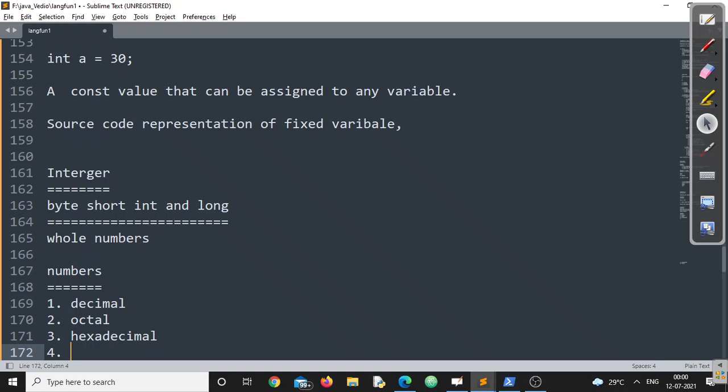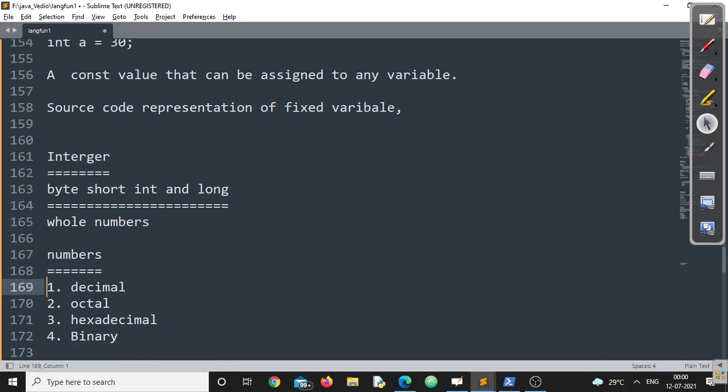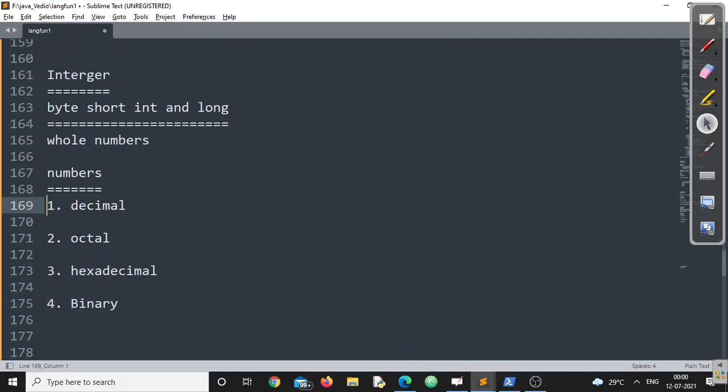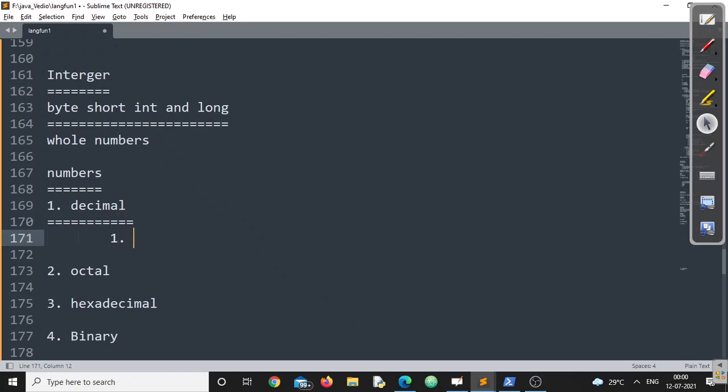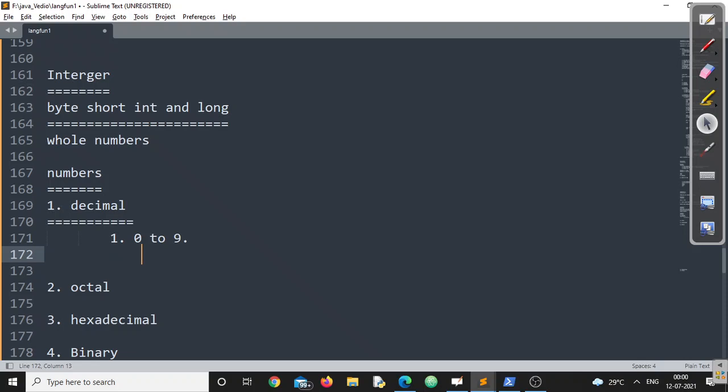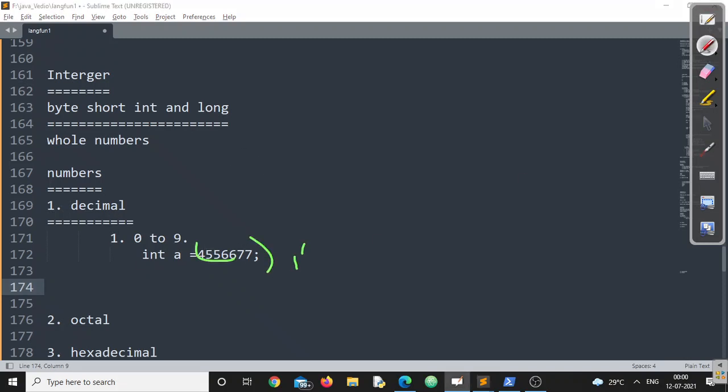We can also represent all these number formats using Java, right? For that we need to understand how they are represented. Now, if I want to represent a decimal literal, we can use the digits from 0 to 9, right? Like int a = 4567, like that. This is what is called an integer literal, and this literal represents a number system having base 10, which we call the decimal number system, right?